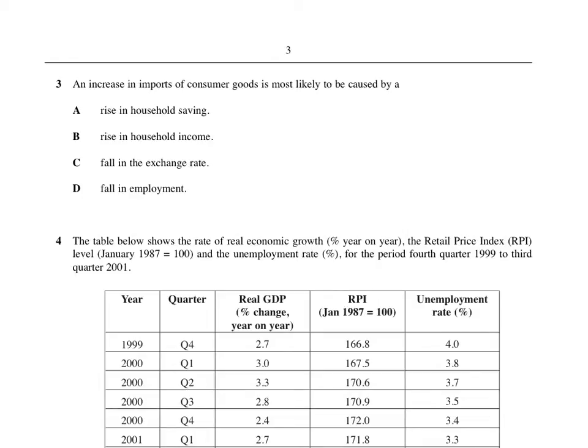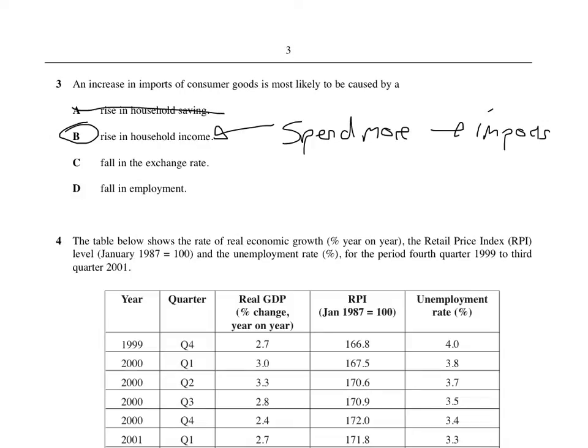Okay, this is another easy one, I think. It's saying an increase in imports of consumer goods is most likely to be caused by. The answer is B, because if households have more income, they're going to spend more, and if they're spending more, they might buy imports. If people are saving more, we're not going to be buying imports. A fall in the exchange rate, you could write next to this WIDEC, would make imports dear, so we wouldn't buy any more imports.